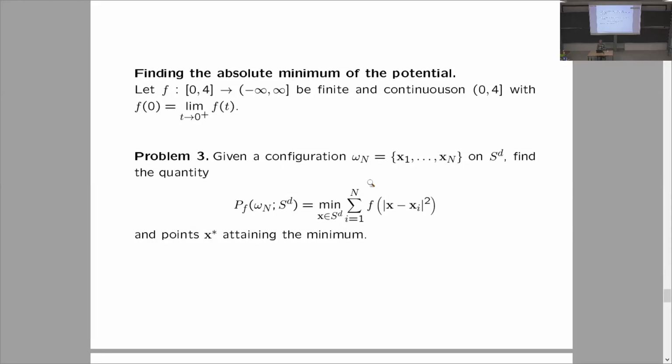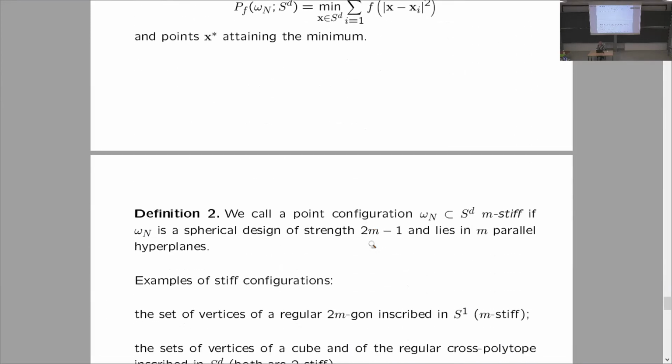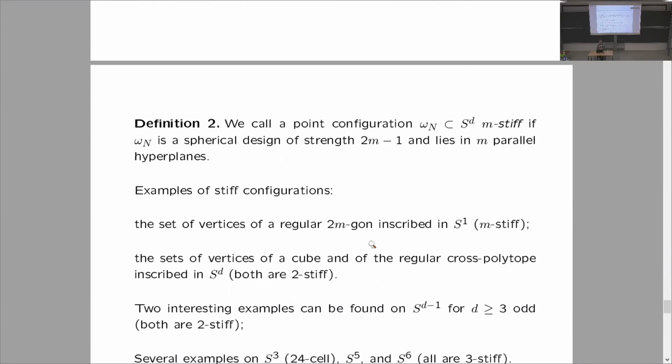So given the configuration omega n on S^d, we are required to find the absolute minimum of its potential over the sphere and points where this minimum is attained. And here we need some kind of analog of the definition of sharpness which would fit this particular problem.